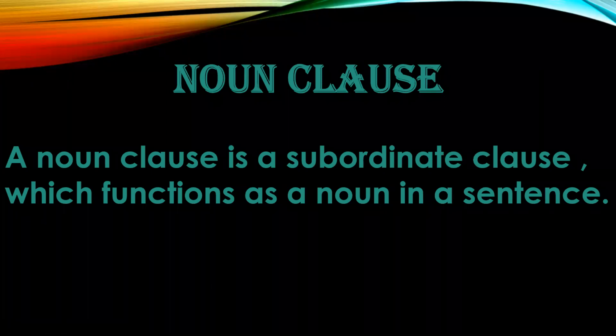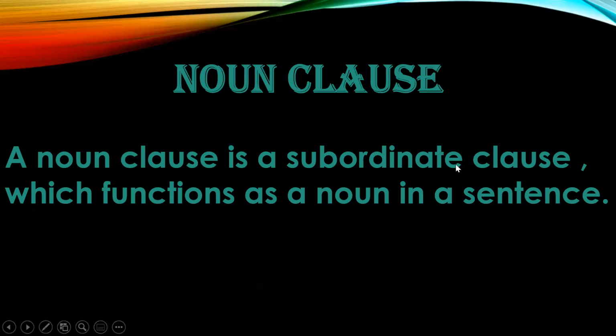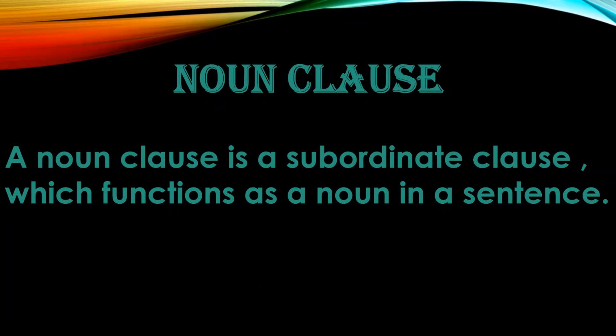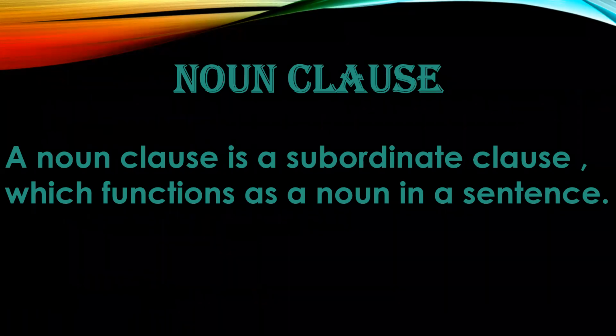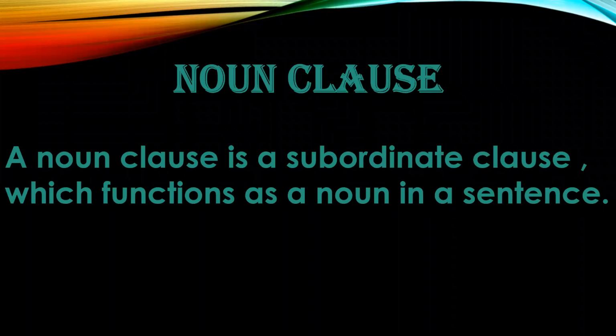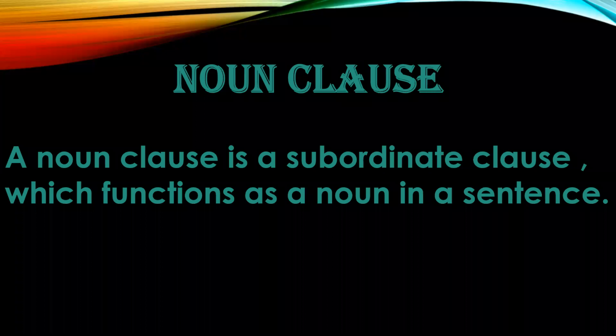A noun clause is a kind of subordinate clause which functions as a noun in a sentence. It means that it performs the function of a noun in a sentence. How do you know that something is acting as a noun in a sentence? When something is acting as a noun, it is either acting as a subject, or it acts as an object. It can be the subject of a verb, a direct object of a verb, or an object of a preposition. We'll see all the cases now.